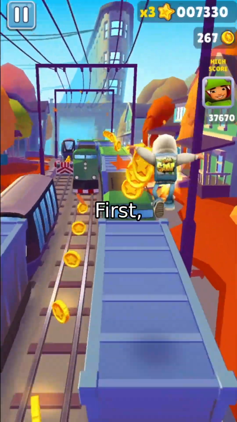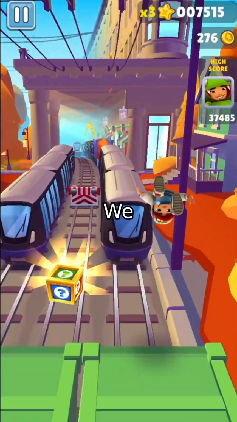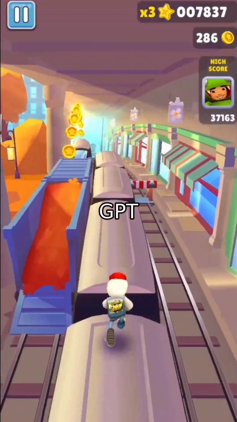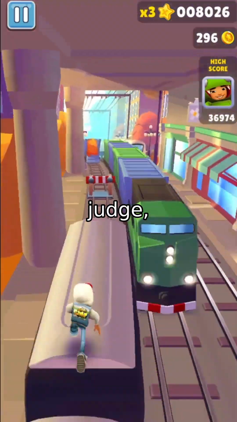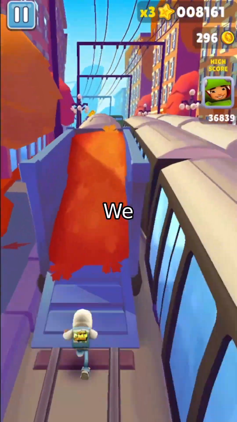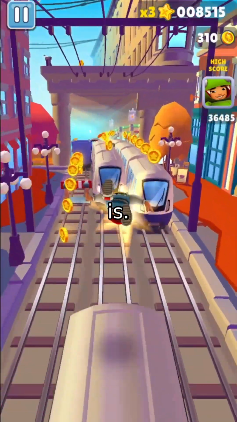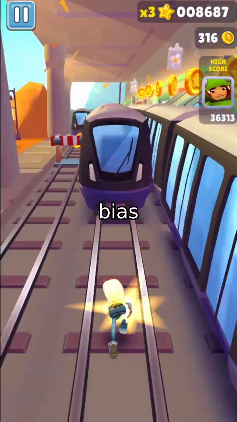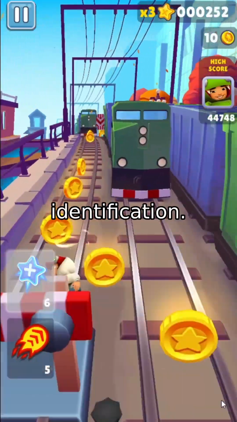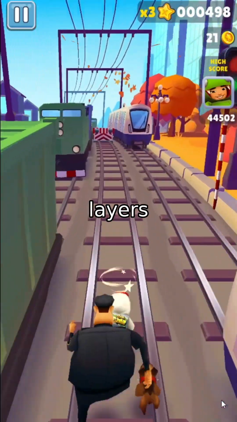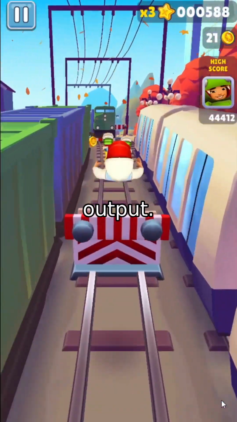Here's how it works. First, behavioral detection. We monitor model outputs in real time using a combination of LLM-based evaluators, GPT-3.5 Turbo as the primary judge, Claude as a secondary validator. We compute a turn-level bias score, measuring how harmful or stereotypical the response is. This gives us a clear signal when bias appears. Next, bias neuron identification. We use integrated gradients to trace back which neurons in the model's hidden layers are most responsible for that biased output.